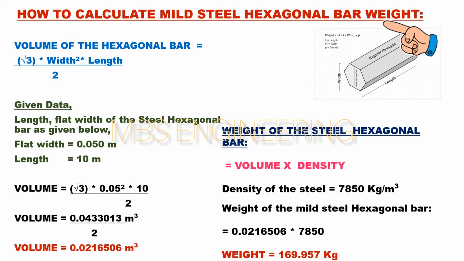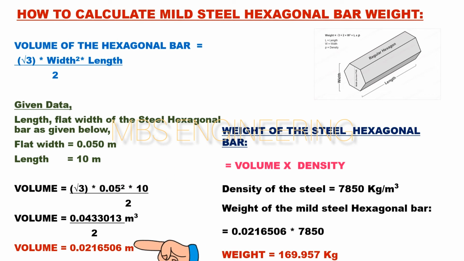Next, we learn about how to calculate the volume and weight of the mild steel hexagonal bar. The volume calculation formula for a mild steel hexagonal bar is: volume of the mild steel hexagonal bar is equal to square root of 3 into side width square into length, and then the obtained value divided by 2. Please refer to the mild steel hexagonal bar snaps. The given data is: length and flat width of the mild steel hexagonal bar. The flat width of the mild steel hexagonal bar is 50 mm or 0.05 meters. Next, the length of the mild steel hexagonal bar is 10,000 mm or 10 meters.